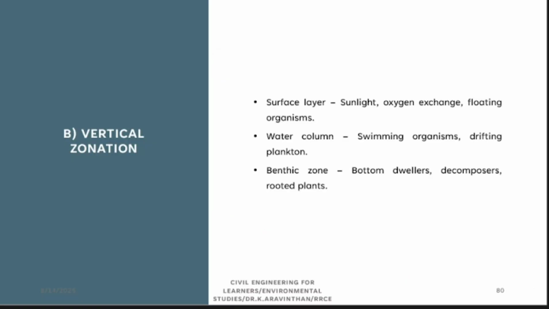Vertical zone. I have discussed horizontal zone from the top to the ocean, mountain to the ocean. Vertical zones are surface layer, water column and bottom zone. What are these three? River has a surface layer which has sunlight and oxygen. If you dive deep into the river, the sunlight will slowly deplete. So you can see swimming organisms will be there, plankton, etc. They are small microorganisms.